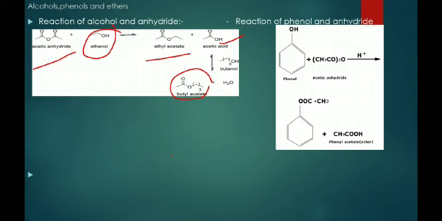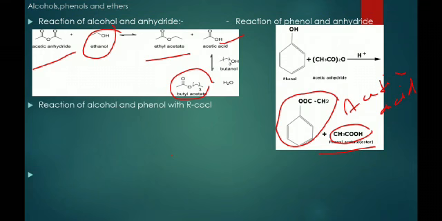Now here, reaction of phenol and anhydride. When phenol reacts with the anhydride, it forms phenyl acetate and acetic acid. This is the phenyl acetate, which is the ester, and this group, the byproduct, is called acetic acid.